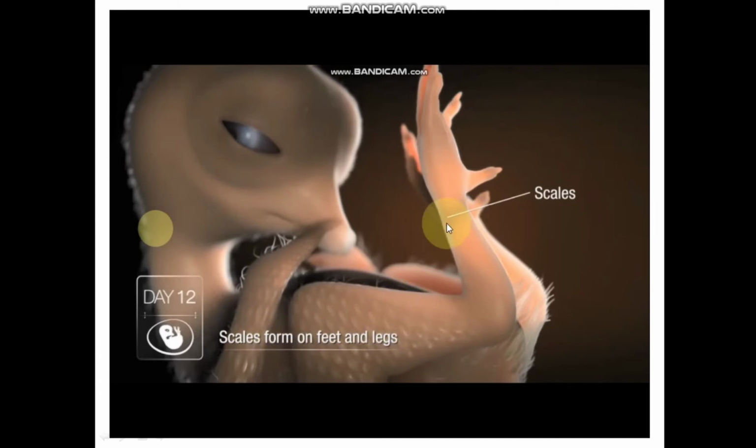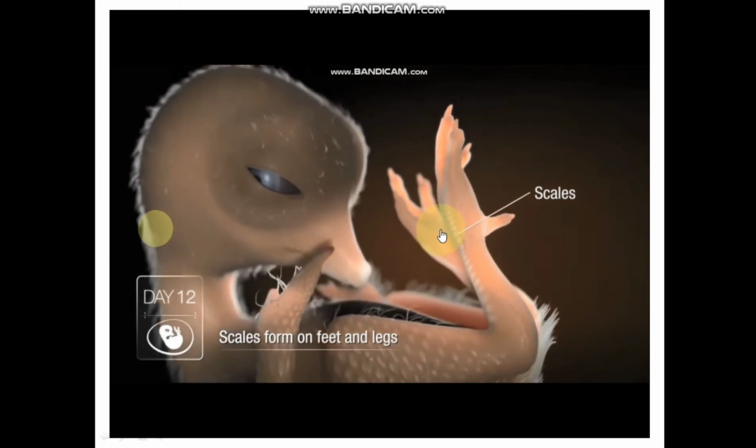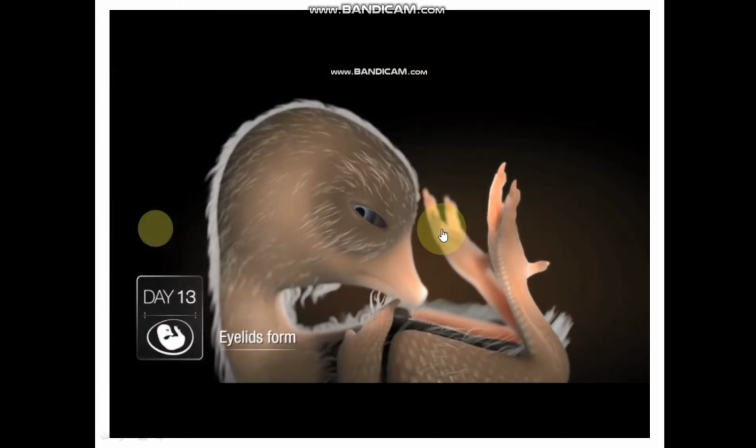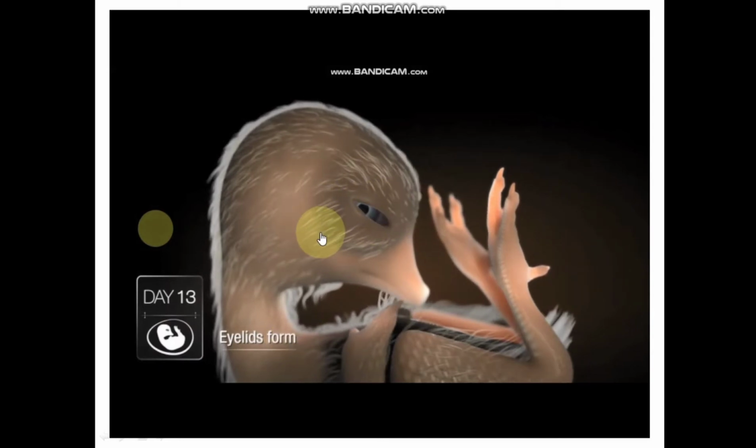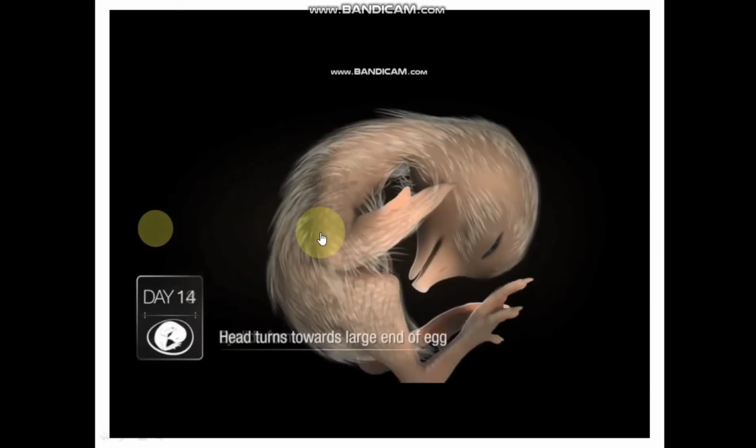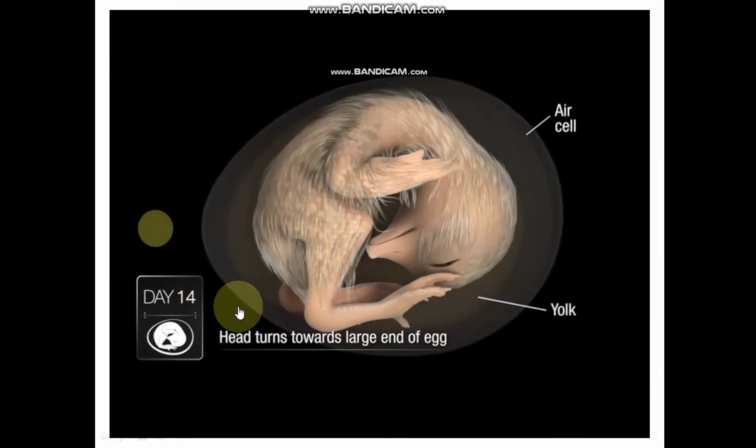Here, scales are forming. In day 13, eyelids form. Here eyelids are being formed. In day 14, head turns towards large end of egg.